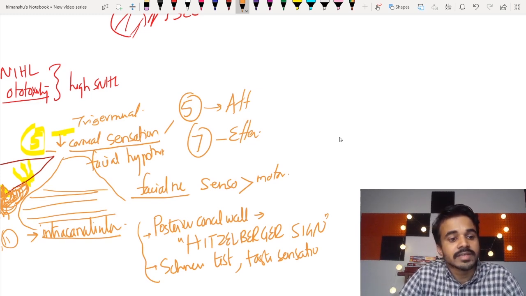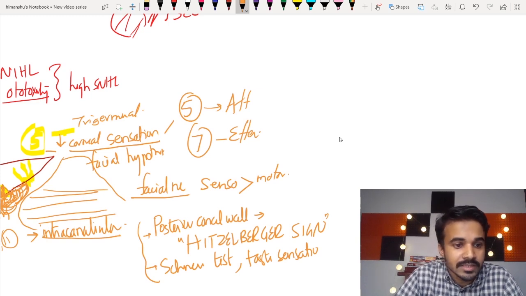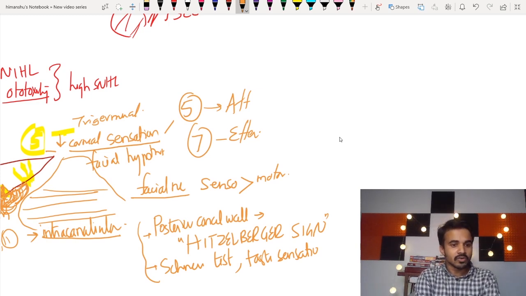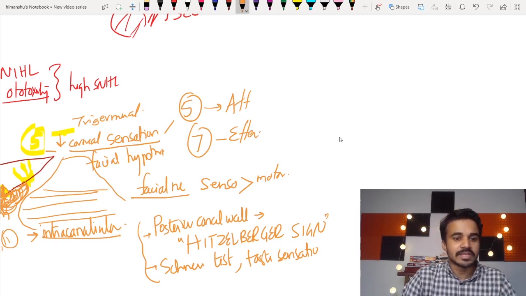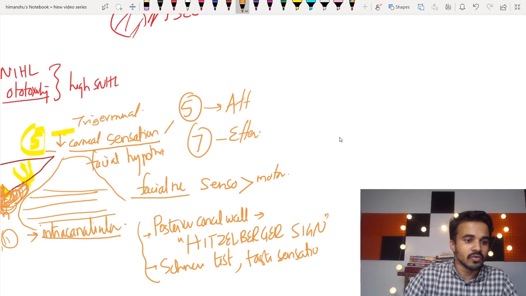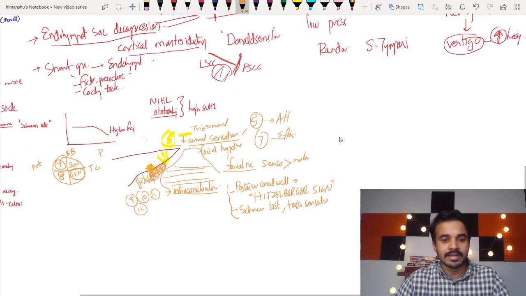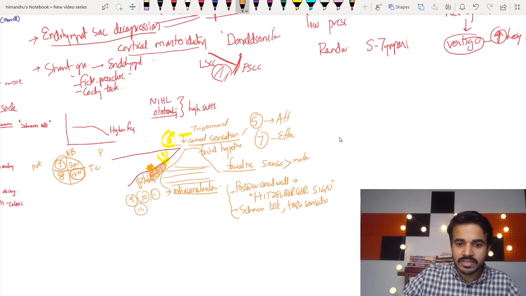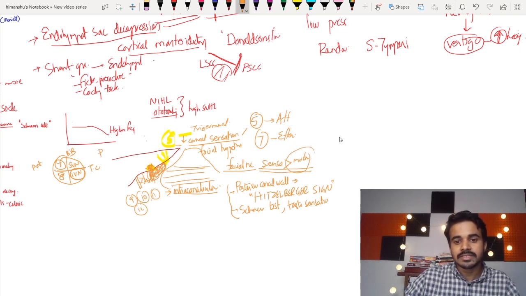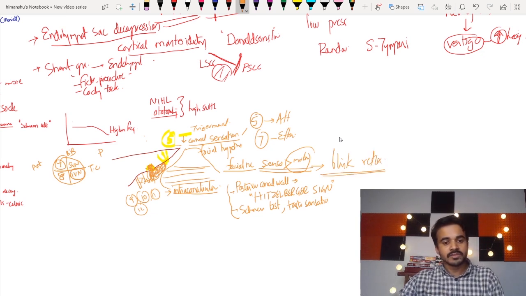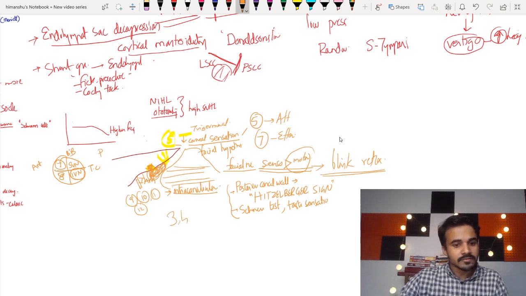Now when the tumor grows anterosuperiorly, the fifth nerve is involved, corneal sensation is lost, corneal reflex is lost, and the patient has facial hypoesthesia. If the tumor grows lower down, you can have other cranial nerves involved, which we have already mentioned: 9, 10, 11, 12, and also the 7th. Again, to highlight, sensory is involved first, only the motor part is lately affected. The blink reflex will be reduced, delayed blink will be there, and other cranial nerves which can be involved will be 3, 4, 6 lately.